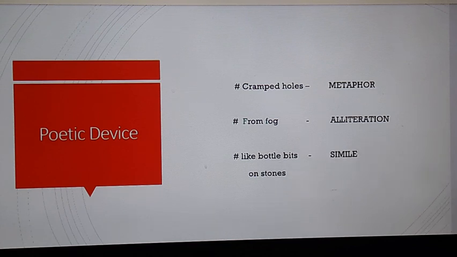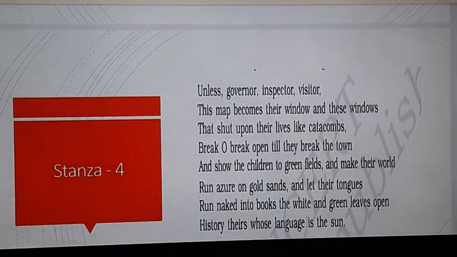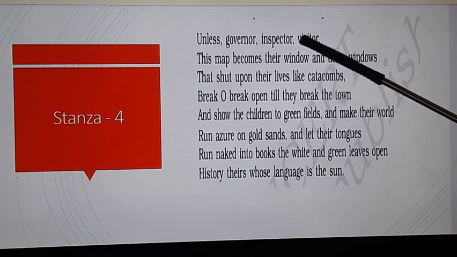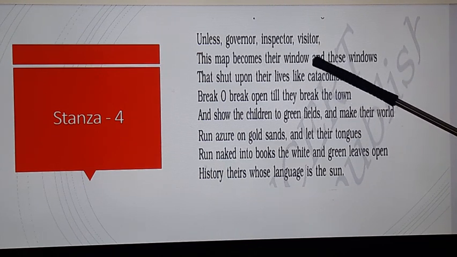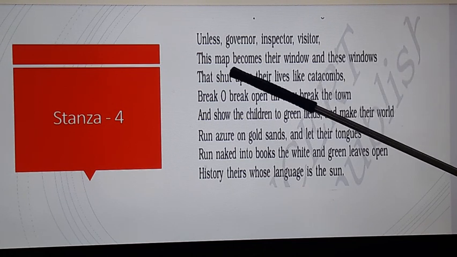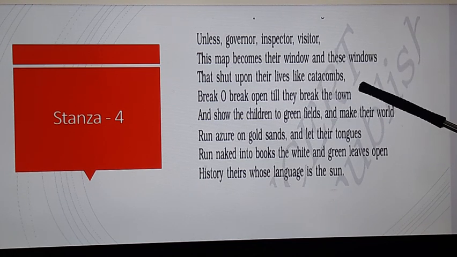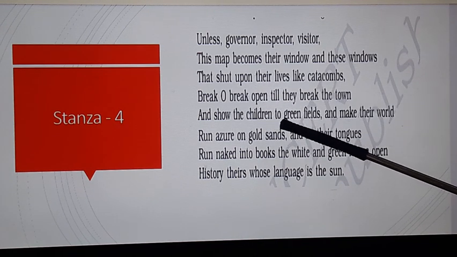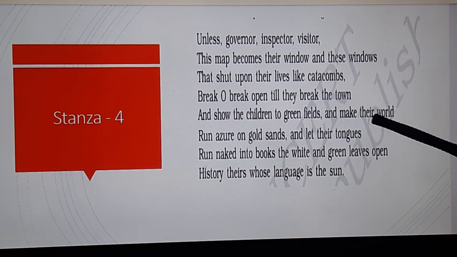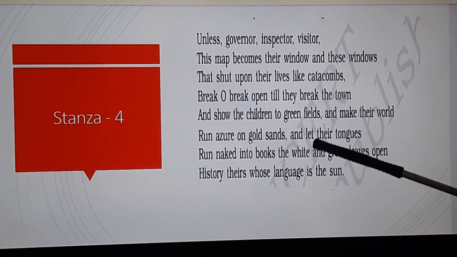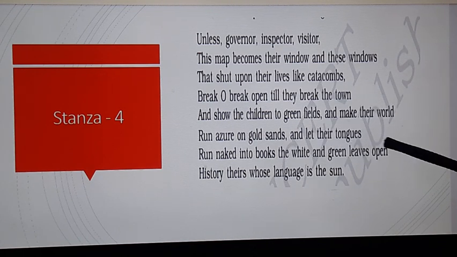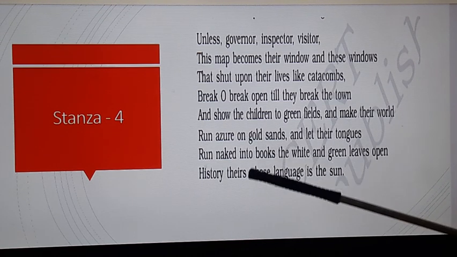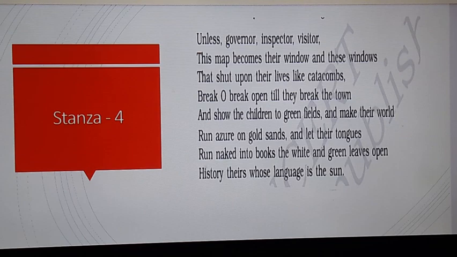Then let's go to the fourth stanza, today's second stanza. See here. Unless governor, inspector, visitor, the map becomes their window, and these windows that shut upon their lives like catacombs break open till they break the town and show the children green fields and make their world run azure on gold sands, and let their tongues run naked into books, the white and green leaves open, history theirs whose language is the sun.